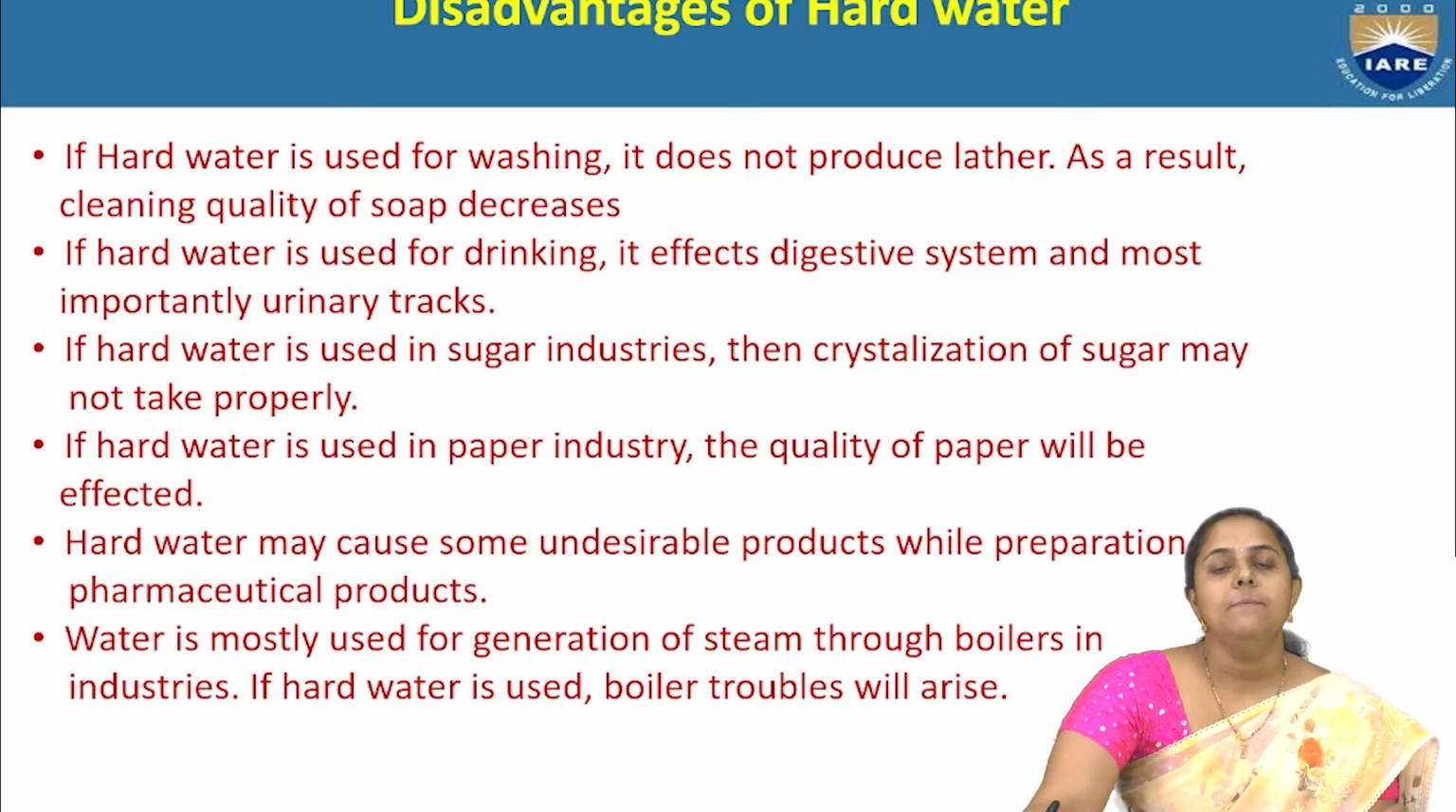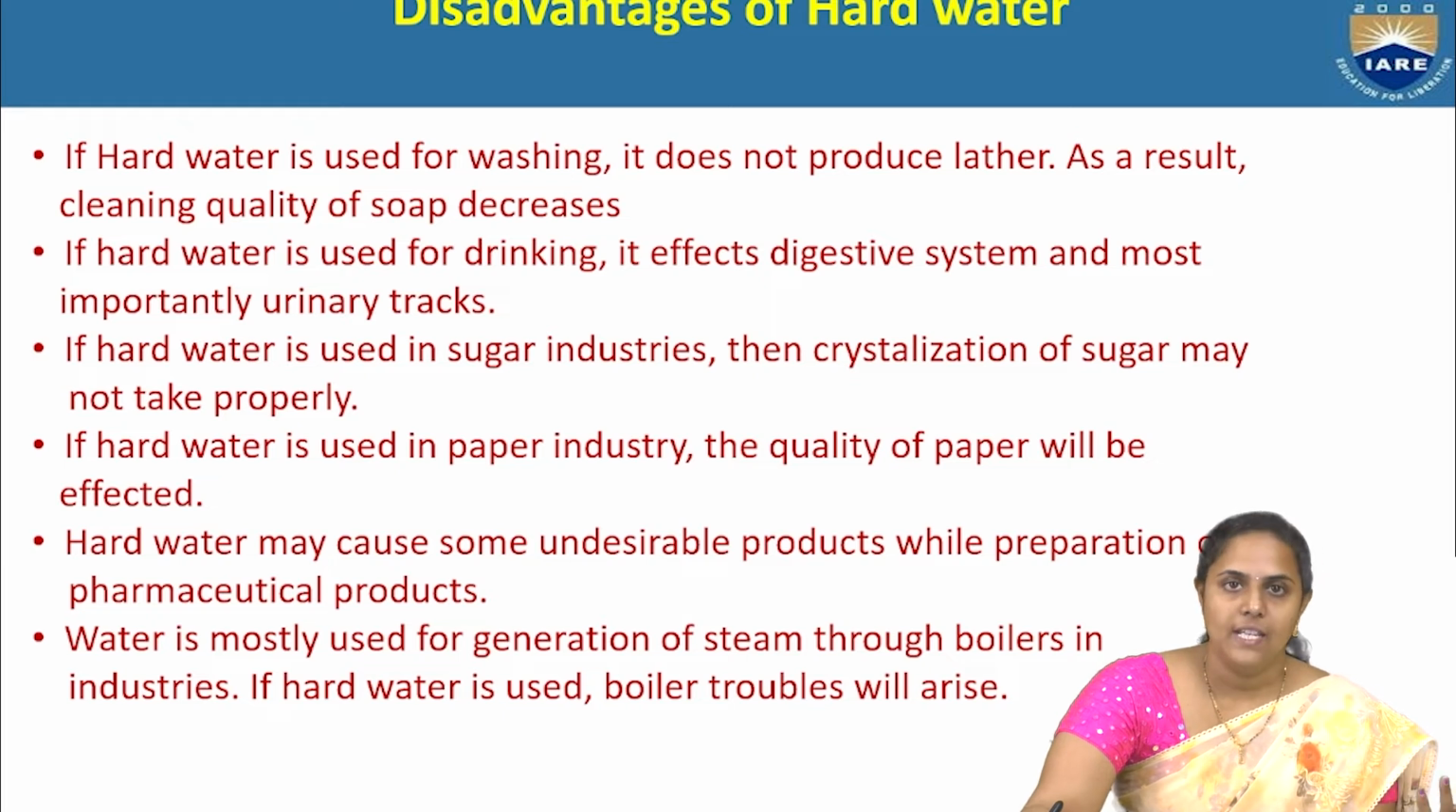Now, what are the main disadvantages of hard water? We were studying what is hard water and what is hardness of water. First of all, what are the disadvantages that we face because of hard water? In day-to-day life, we mainly use water for washing utensils and washing clothes. If hard water is used for washing, the quality of the soap will decrease because the lather will not be formed properly, so the cleaning efficiency of the soap will be decreased.